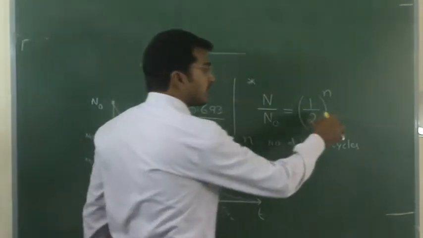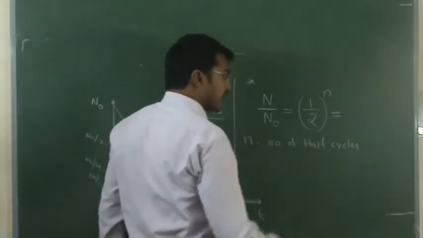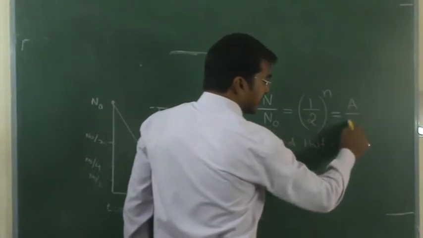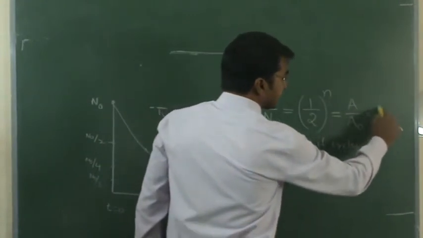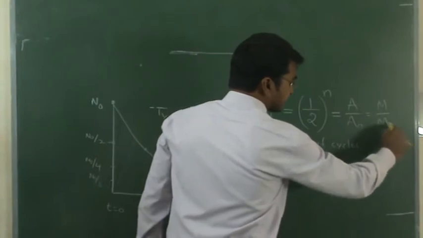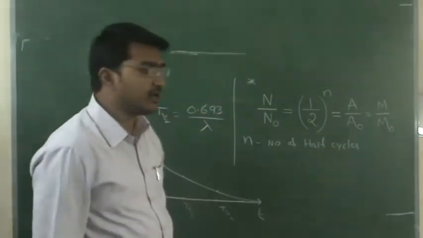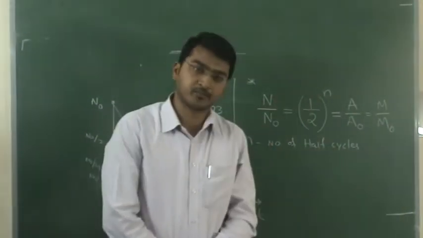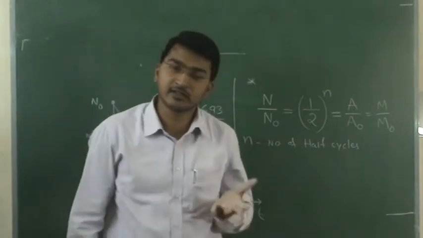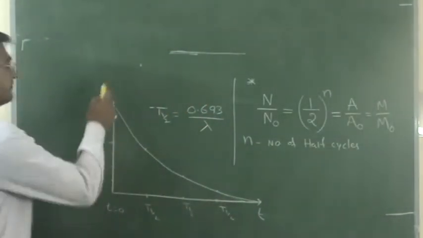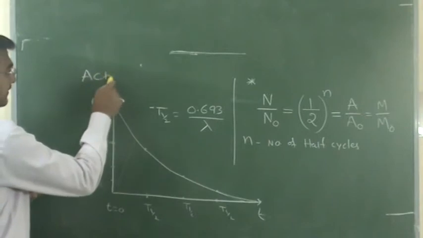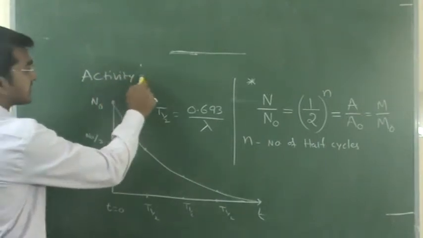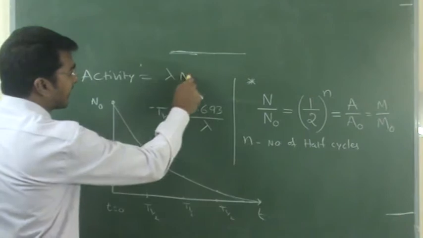So this is the basic formula, and also we can represent A by A naught, M by M naught. What is this A? A is called activity. You know what activity is? Remember that activity of a given substance is nothing but lambda N.